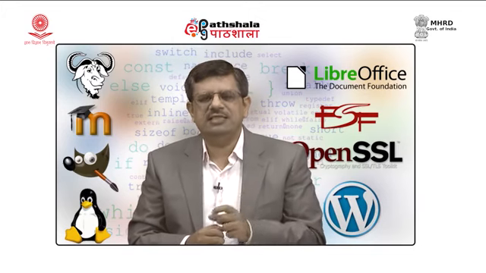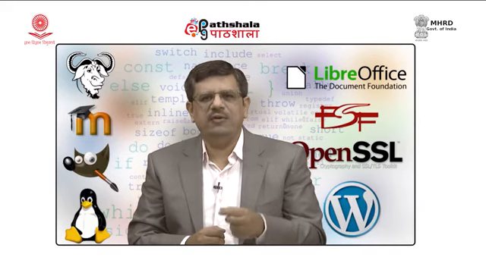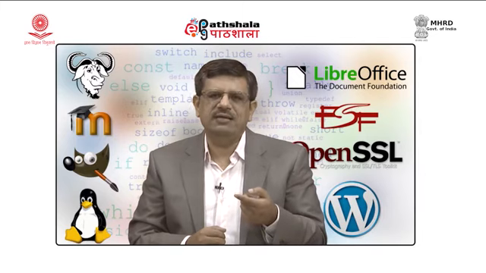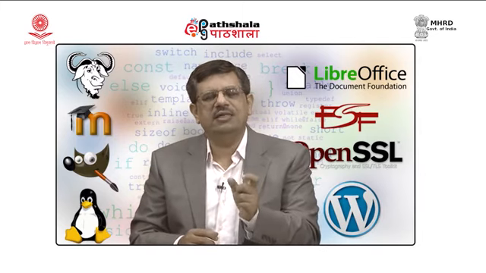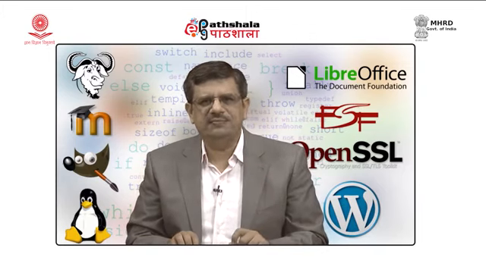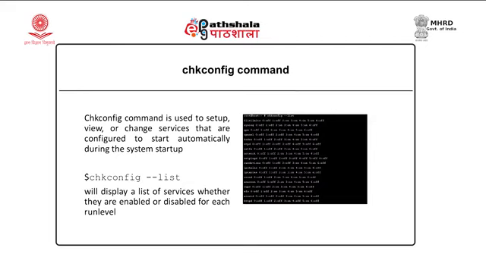So, there is a command chkconfig through which we can query run levels, we can either enable or disable a service, and we can find out or modify the run level for a particular service. So, let us see the chkconfig command. As you can see on the screen, the command entered here is chkconfig --list. This chkconfig command will list different services. You can see on the black screen there are different services, and for each service there are different run levels.